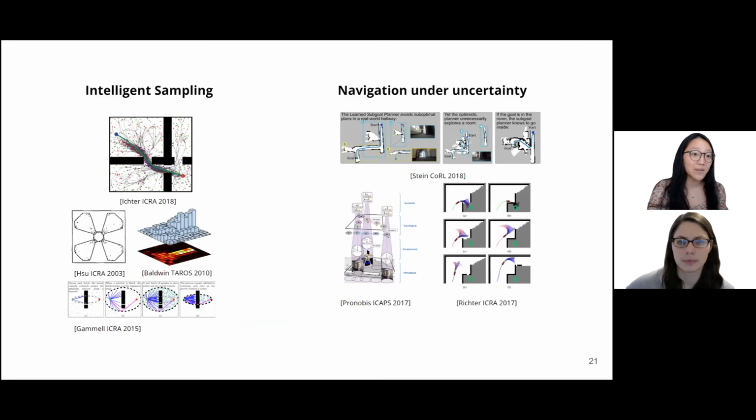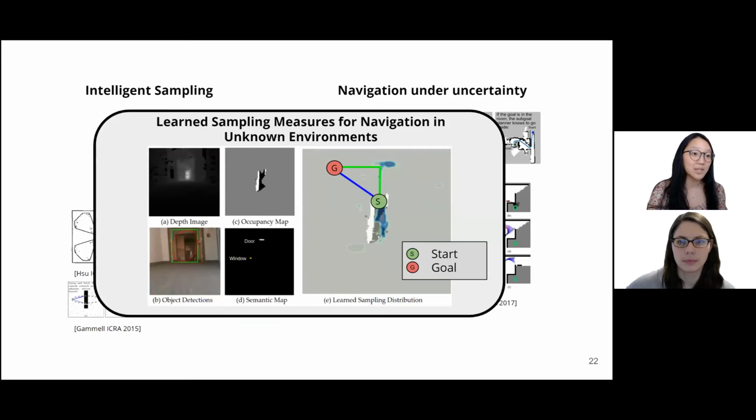Fortunately, we also have ample evidence from the planning under uncertainty community that we can learn useful properties about unknown space. We aim to combine the ideas from the sampling-based motion planning and navigation under uncertainty communities to learn the utility of potentially unknown parts of the environment using sampling distributions. Specifically, we encode useful navigation behaviors in a sampling distribution which is informed by partially observed geometric and object-level maps.